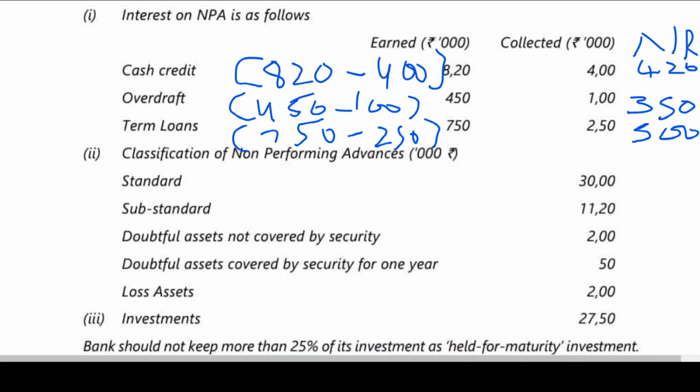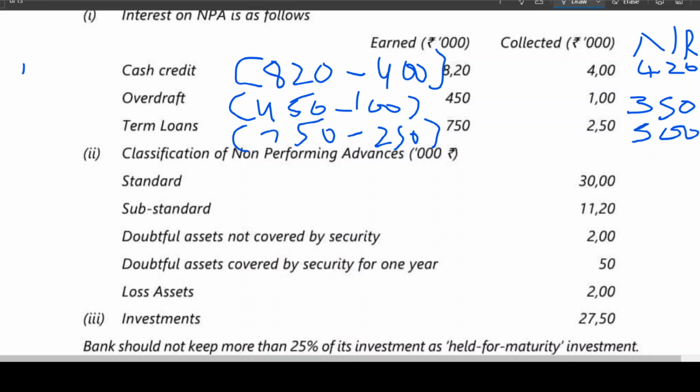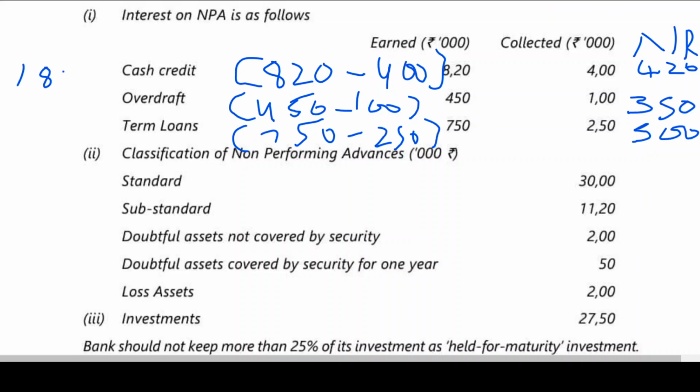It was given in the beginning, 1820. If you want, I'll write it here. 1820. Okay. Then what about the next one?